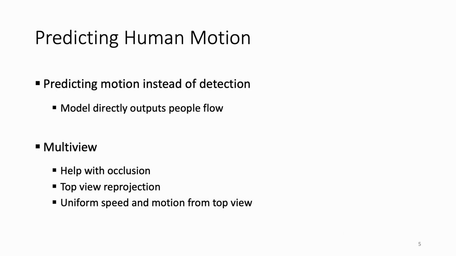To overcome those limitations, we propose to predict motion instead of detection. Given a pair of consecutive frames, our model directly outputs the flow of people between those two time steps. Additionally, we work in a multi-view setup. It helps with occlusion, and the alignment between views is obtained with a top view reprojection. The added benefit of such reprojection is that for people anywhere in the scene, their speed and motion length is uniform.